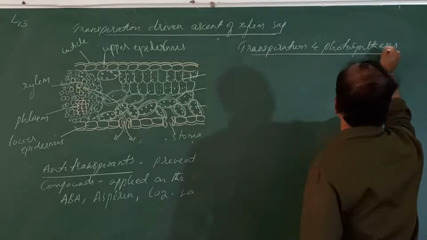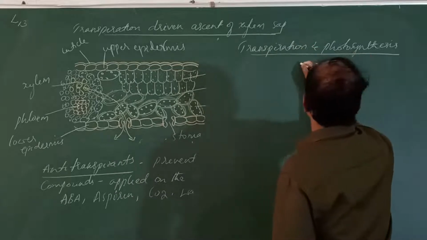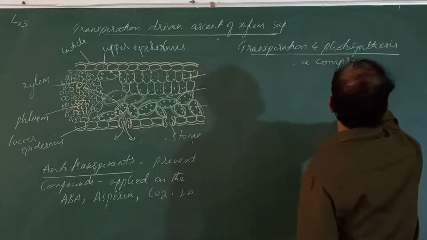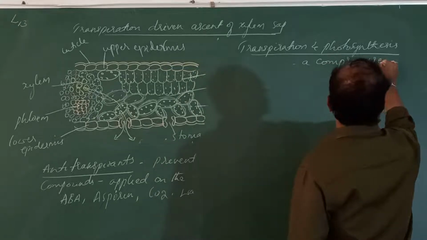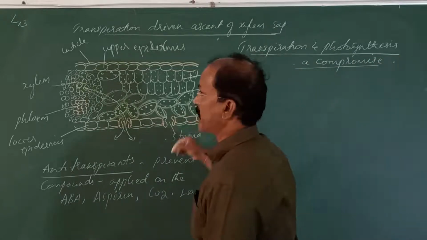So what is the role of this transpiration in photosynthesis? Now let us discuss one by one.